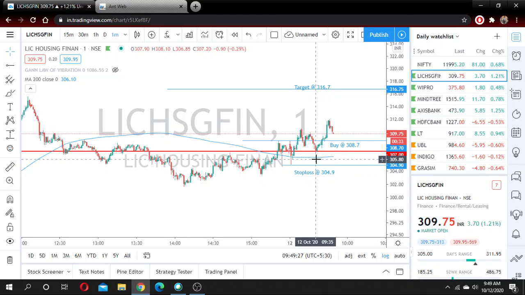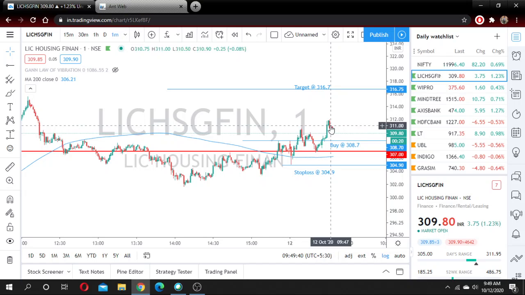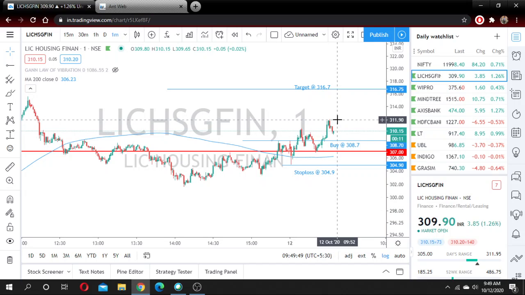Now we'll see how the stock will move. For now it is retracing. Retracing means it is coming down for a moment. Since it gave a move on the upside, it is coming down. Some profit booking has been happening. So after this, when it crosses this high, we'll trail the stop loss. We'll update you on what is going on.